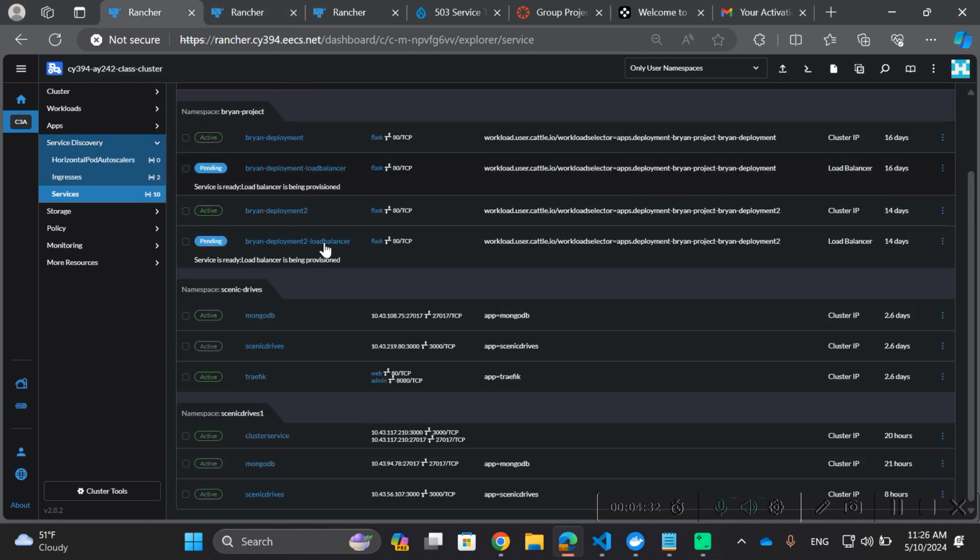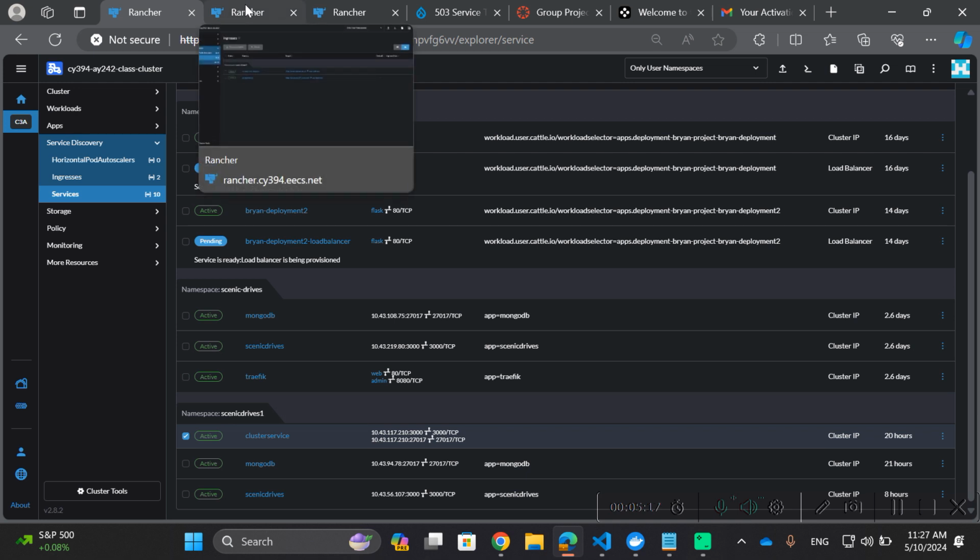But here is our project right here as implemented on Rancher. As you can see, they fall under the same cluster service right here, this cluster IP service that we created. Our project and our pods fall under this IP address, 10.43.117.210. So we have successfully created an orchestrator here to take these ephemeral pods for our Scenic Drives actual web application and our Mongo database, which serves as the backend for our web application. And we've taken them and placed them under one persistent IP address, and that's it right there under our cluster service.